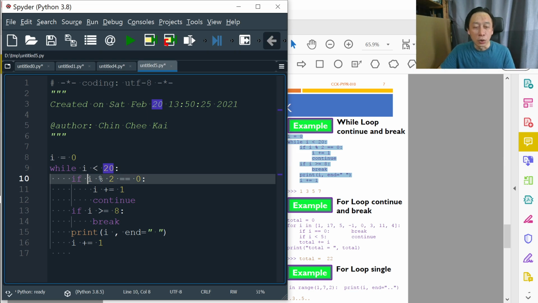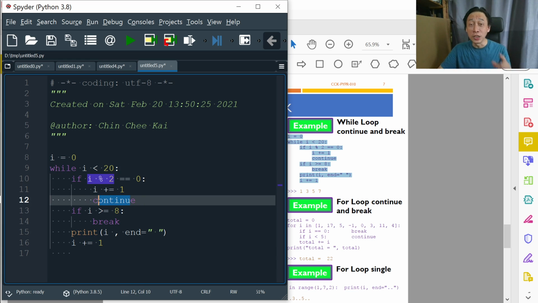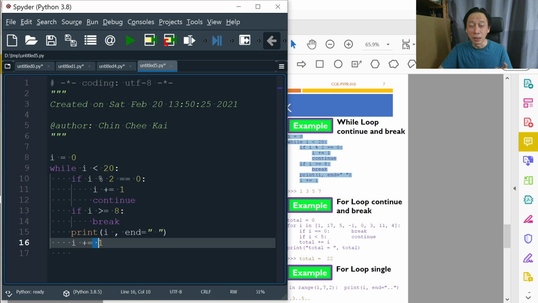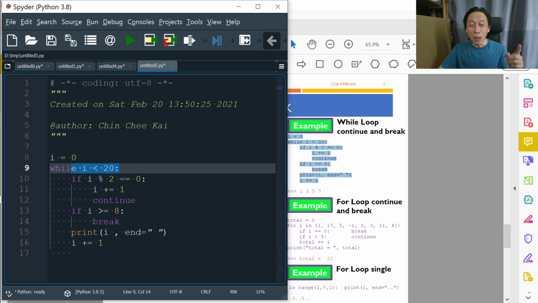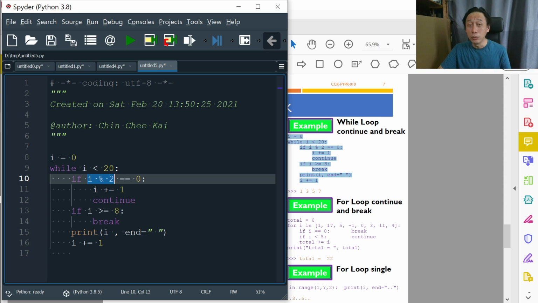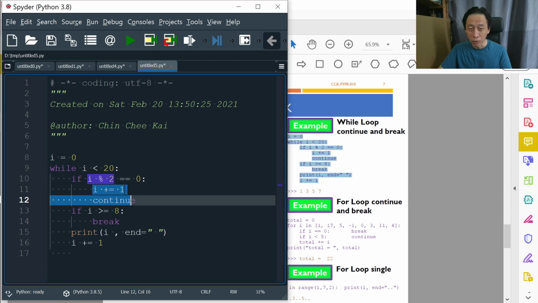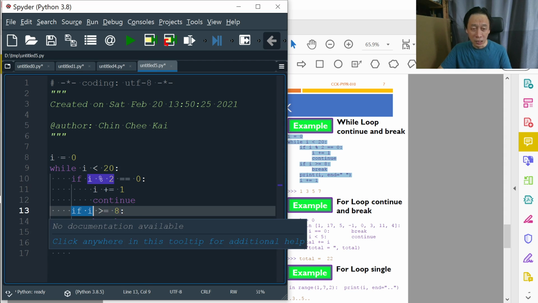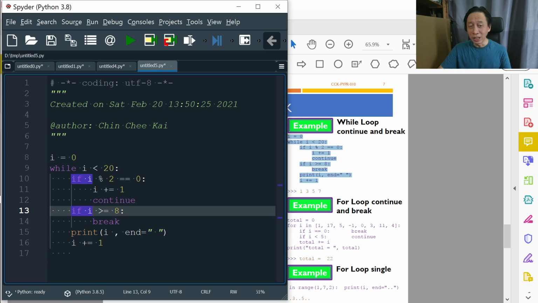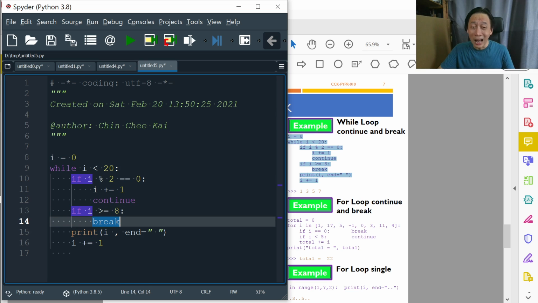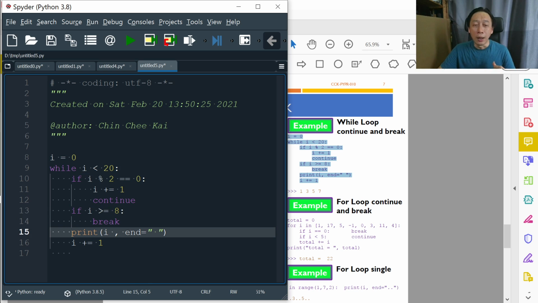So when I is 0, 0 divided by 2, remainder is 0, right? So I becomes 1, and we continue. We don't even come here. We just jump straight back. Is 1 less than 20? Yes. So 1 mod 2, the remainder is 1. So we won't do these two lines here. We jump to line 13. Is 1 greater or equal to 8? No. So we don't break out of the loop. We don't jump out. We continue, right?